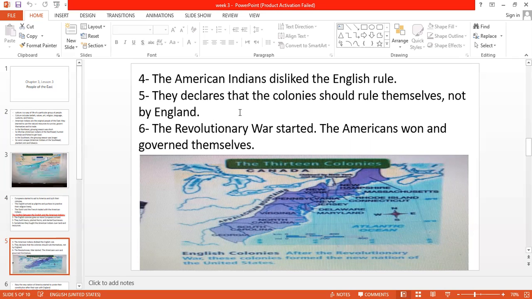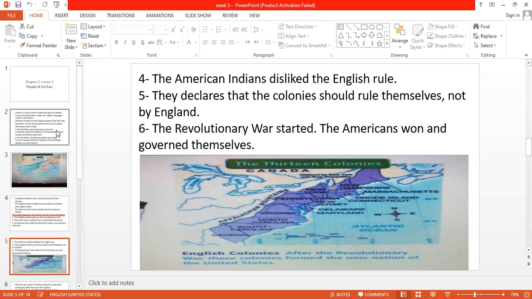And after a long fight, the Revolutionary War started. The Revolutionary War was a war between the English people and the Americans. The Americans needed their land back, and the English people also wanted the same land. But in this war, the Americans won the war, okay, and governed themselves.